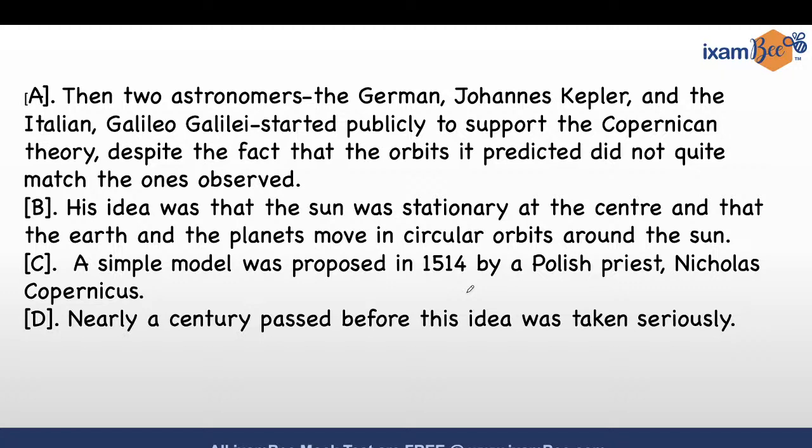Let's take a look at it. Okay, I'm going to do some bit of hand holding, and then we will do it independently. Okay, now this is the hand holding part of it. Then two astronomers, the German Johannes Kepler and the Italian Galileo Galilei, started publicly to support the Copernican theory, despite the fact that the orbits it predicted did not quite match the ones observed.